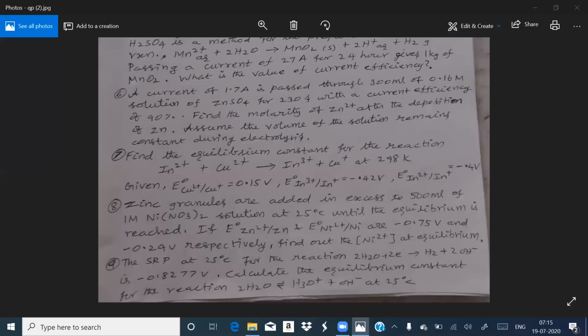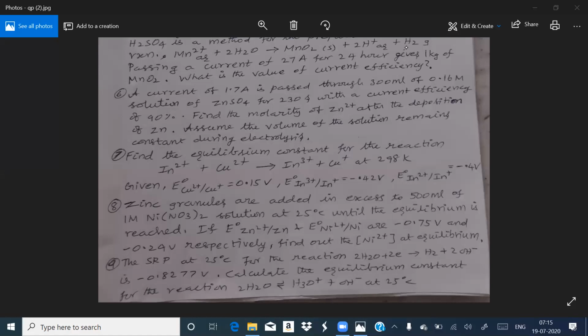Let us see electrochemistry numericals. In the electrochemistry numericals, we are seeing the seventh question. Find the equilibrium constant for the reaction In+2 plus Cu+2 gives In+3 and Cu+ at 298 Kelvin.